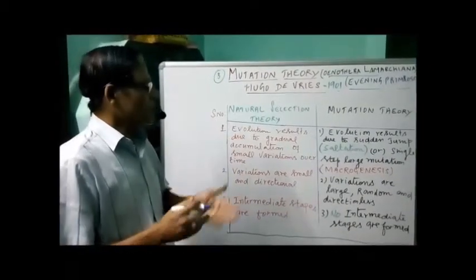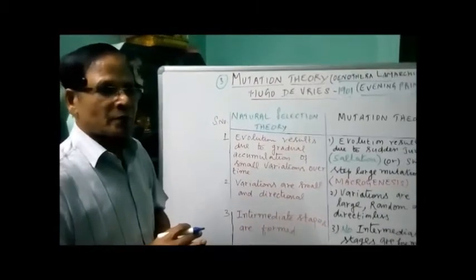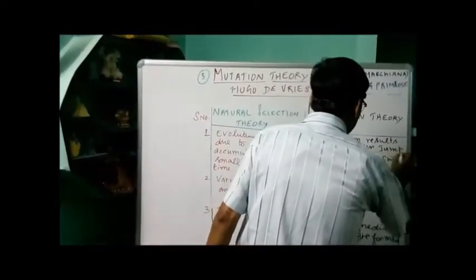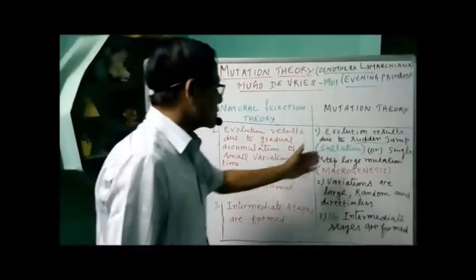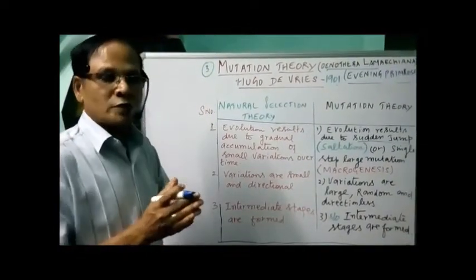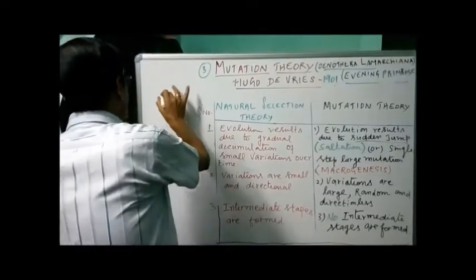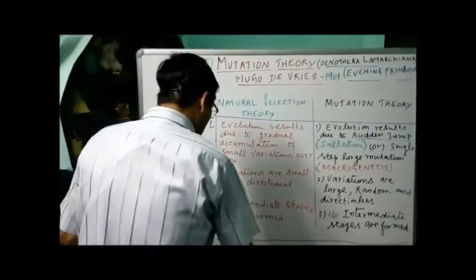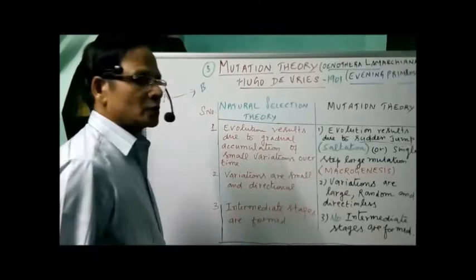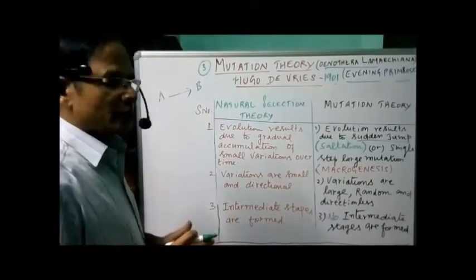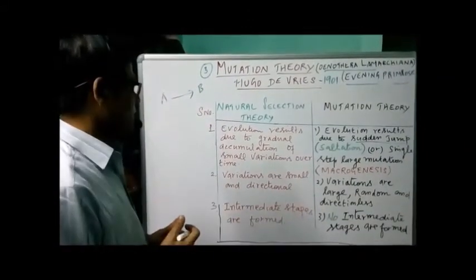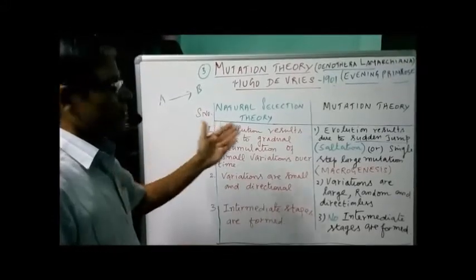And according to this mutation theory, within a short period of time, evolution results due to either a sudden jump, where one organism gets converted into another organism, which is called saltation, or because of a single step large mutation, which is called macrogenesis. Suppose you take individual A, it gets converted into individual B because of a single step large mutation without any intermediates. That is called either saltation or macrogenesis.